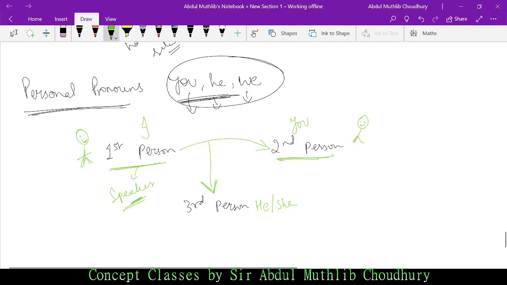Say you are talking to your friend about a third person. Suppose you say he is a very good singer. Say you talk to your friend, do you know Mr. R? He is a very good singer. Whom are you talking to? Whom are you talking about? He, the third person. So when you speak, you are the first person. Whom you talk to is the second person. Whom you talk about is the third person.